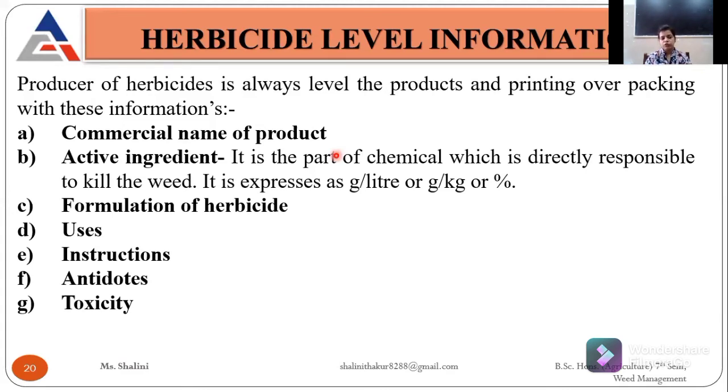It is WC. You always see this when you read the package and practices of any kind of crop: the herbicide formulation. It should be, they say, 25 gram WC, 25 gram ES. So these are the formulations of herbicide. Then they have written the uses, how to use it, the instructions, the antidote, and the toxicity level is also mentioned. So toxicity levels are mentioned as below.